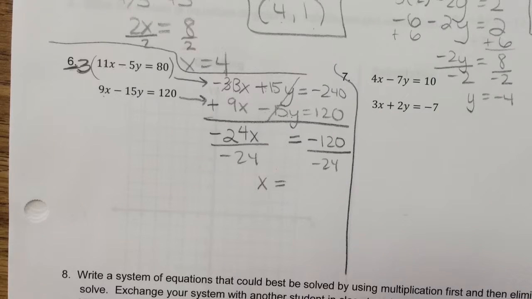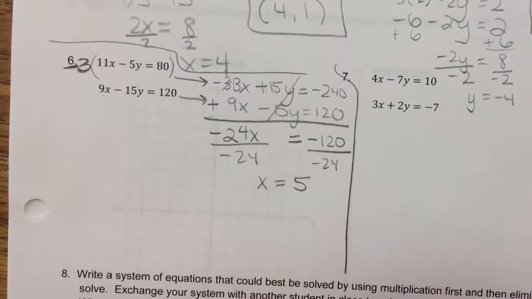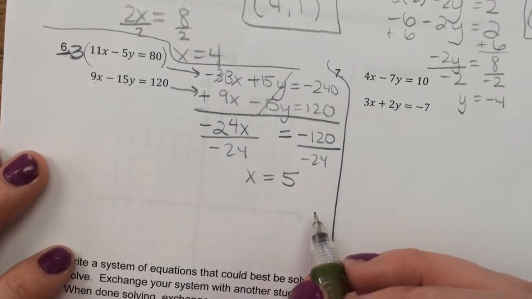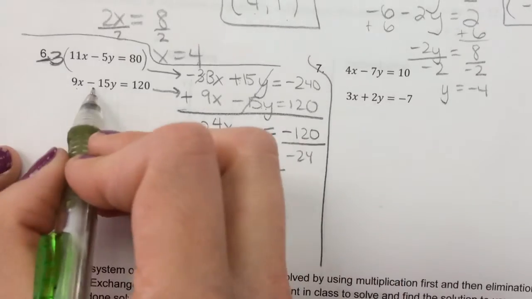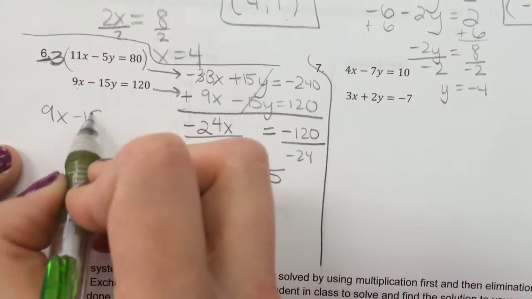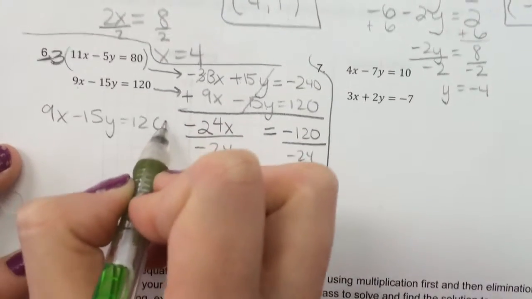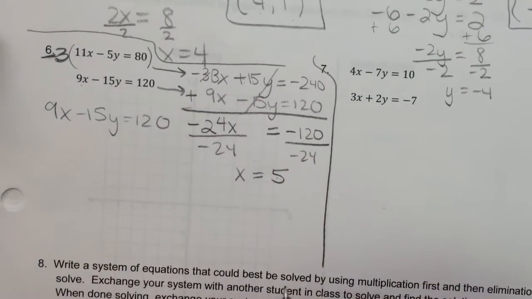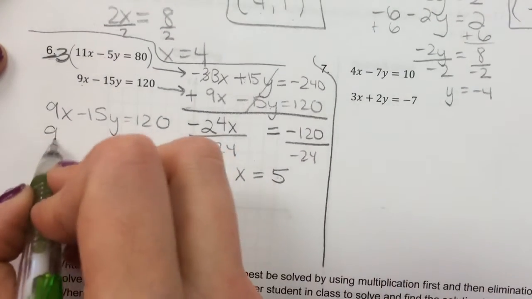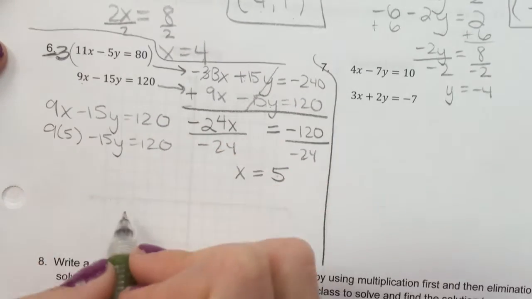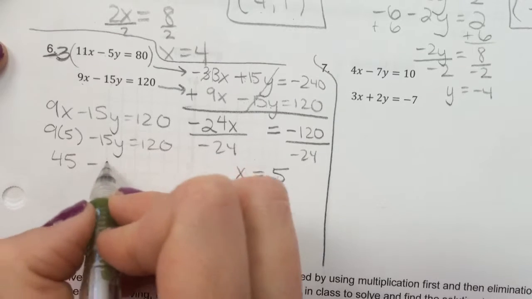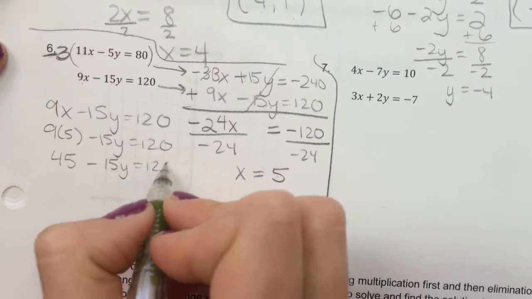And negative 120 divided by 24 is positive 5. Now that I have x is 5, I can substitute it into either equation. I'm going to choose this bottom one. 9x minus 15y equals 120. So x is 5. 9 times 5 minus 15y equals 120. So 45 minus 15y equals 120.